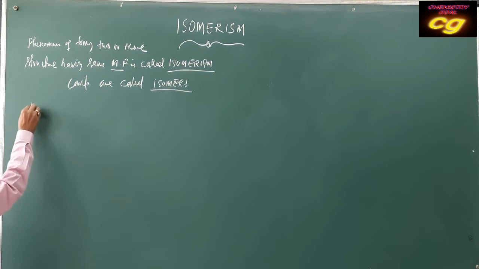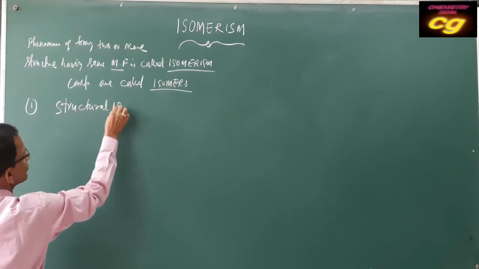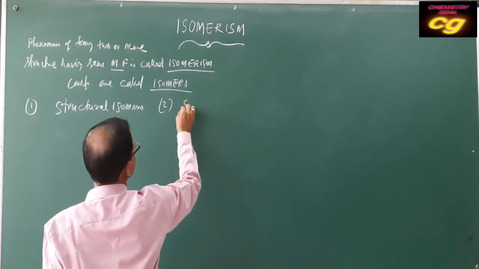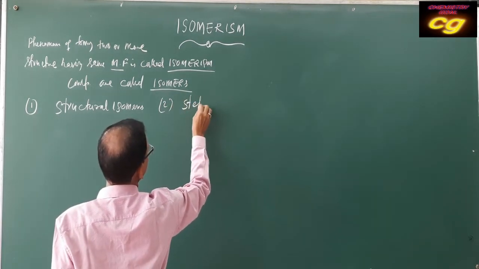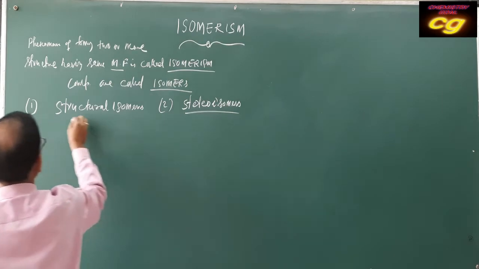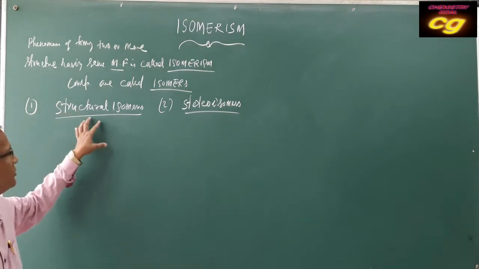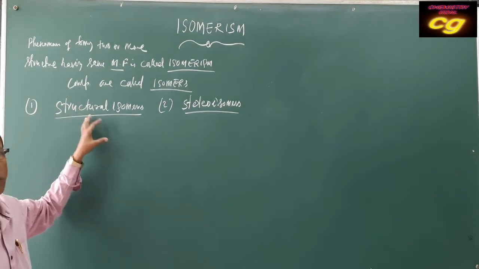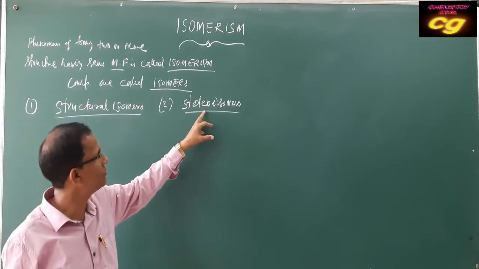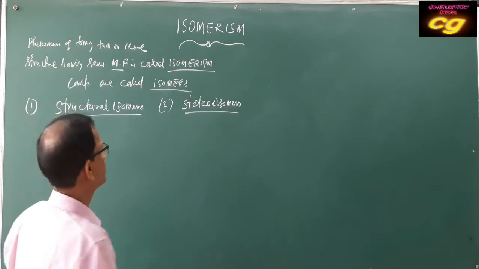Isomerism is generally of two types. One is structural isomerism, or structural isomers, and the second one is stereoisomers. Structural isomers result due to the arrangement of atoms and groups in the molecule, but stereoisomers are observed due to differing spatial arrangement of groups.